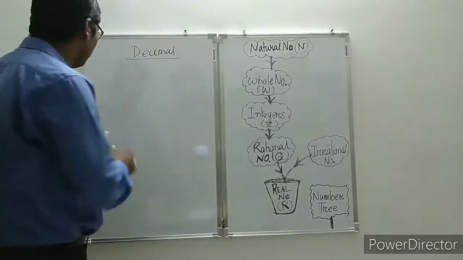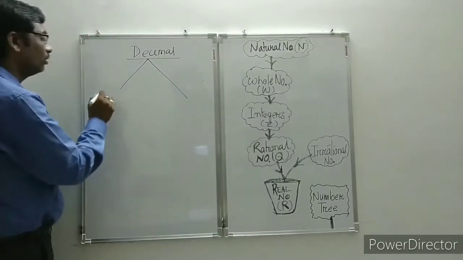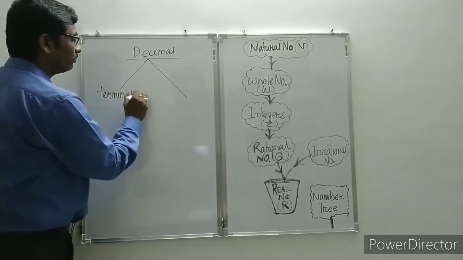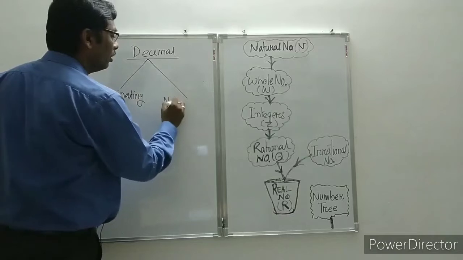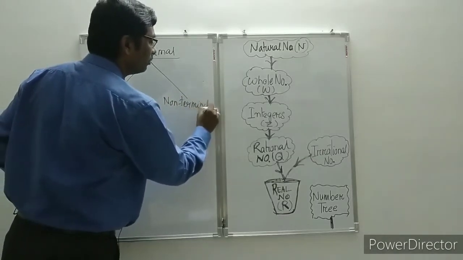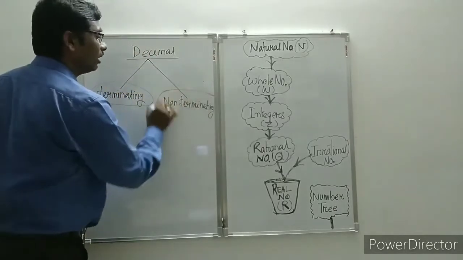It's a simple word. Then there are two types of decimals: one is terminating, one is non-terminating.